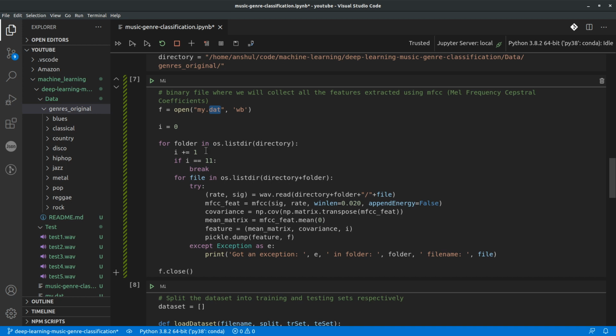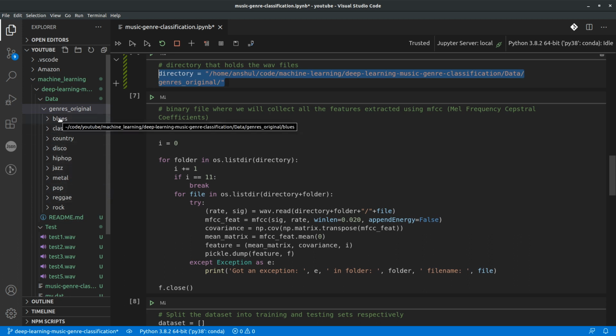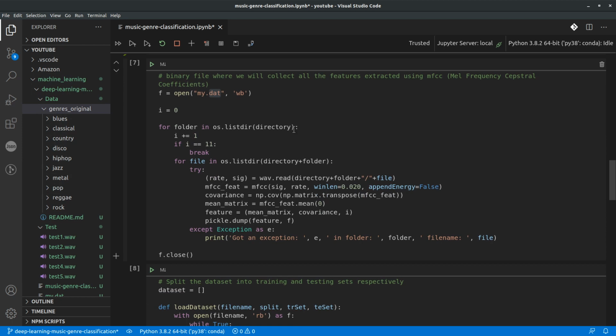If you see what we are trying to do here, first of all, this is our source directory where we have all the different WAV files within the different categories already labeled. For each of these folders we go inside the folder and then try to identify the rate and the signature. These are the features that we are basing our calculations on. So within the WAV files we extract the rate and the signature for each file within a given directory.